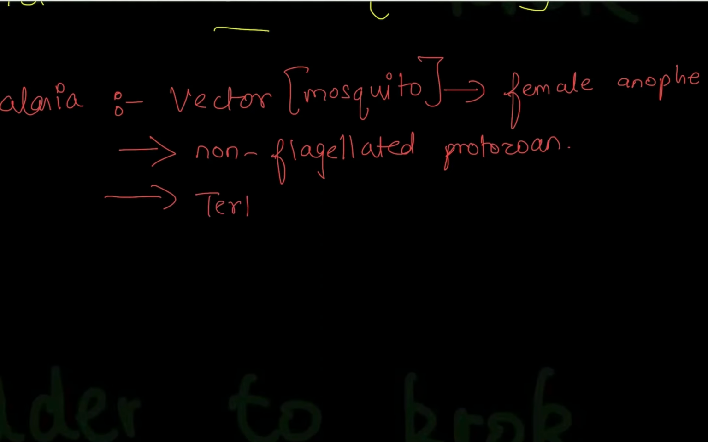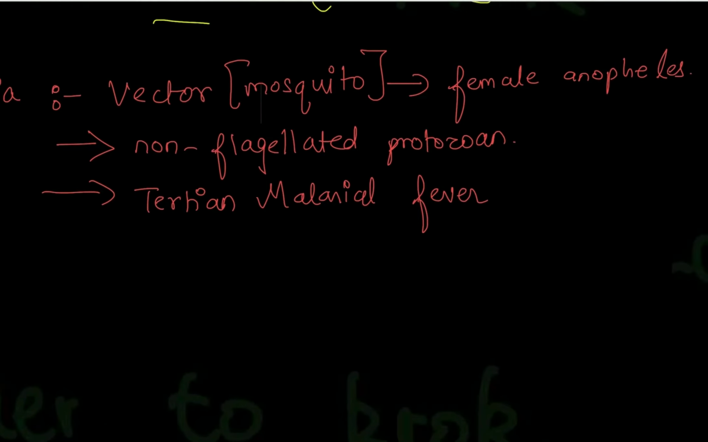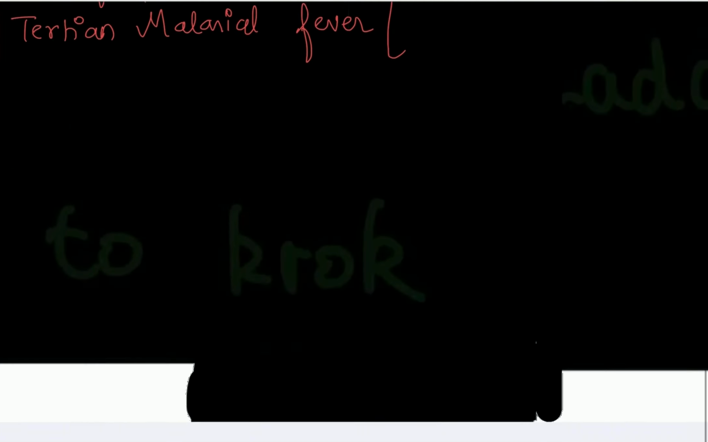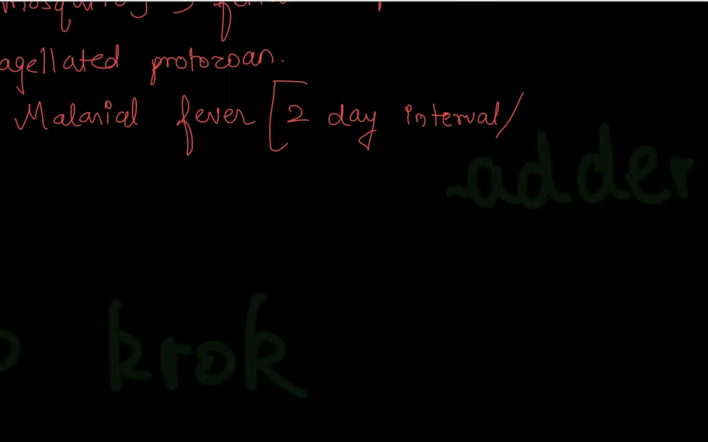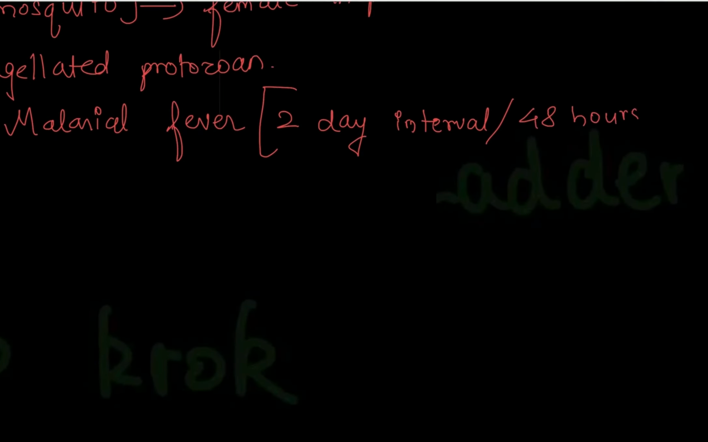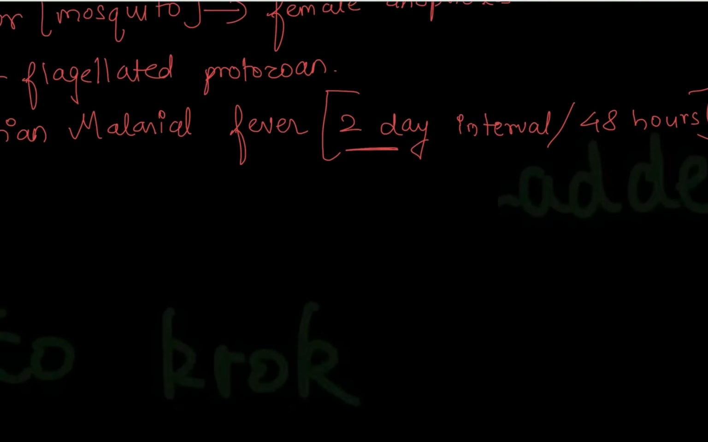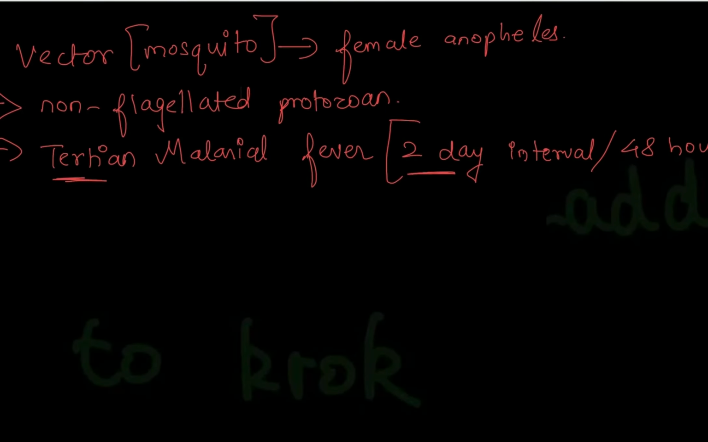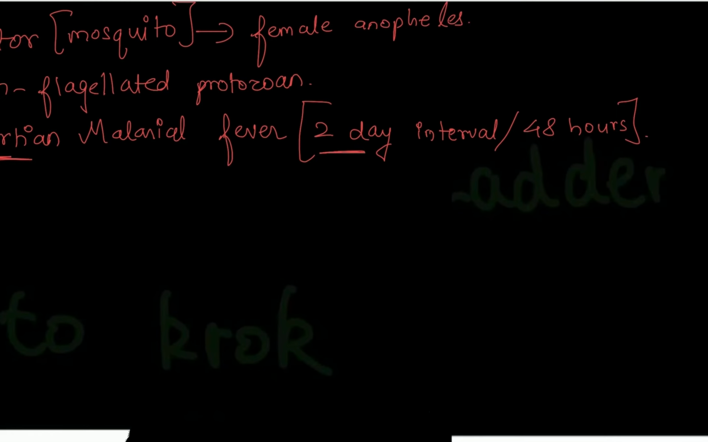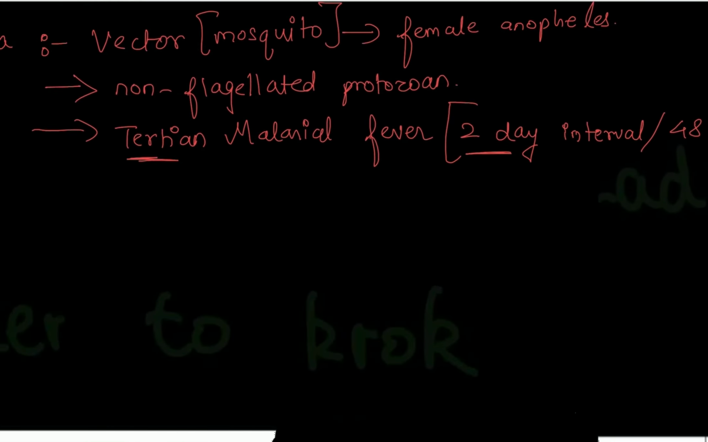Third is regarding the fever. There is something called tertian malarial fever, or sometimes they mention only malarial fever, or sometimes they'll tell you tertian fever. This tertian malarial fever is also called 2-day interval fever, or they also call it 48 hours fever. Now the reason for it is that 2-day interval means 2 days the person won't have any fever, but on every third day, that is tertian means 3, so on every third day the person will have a fever. Okay, so this is tertian malarial fever.